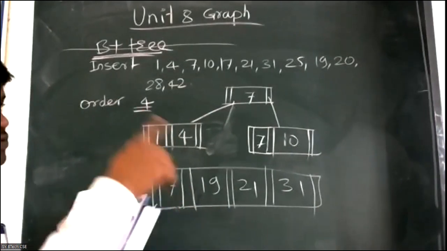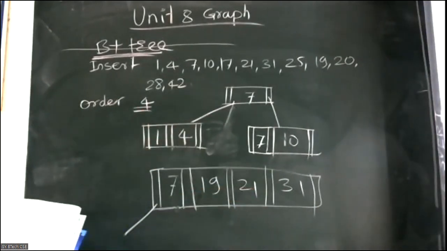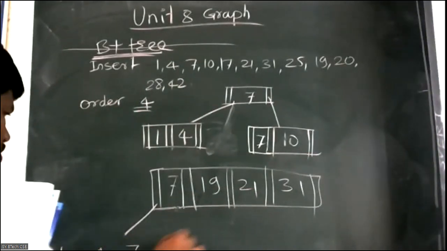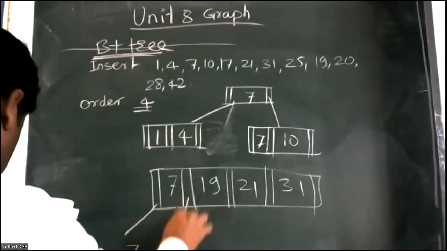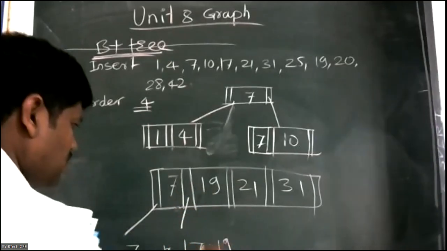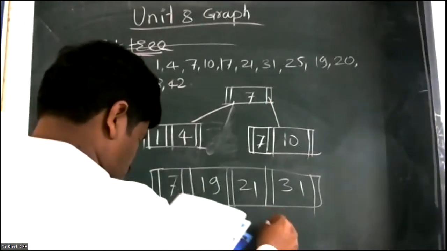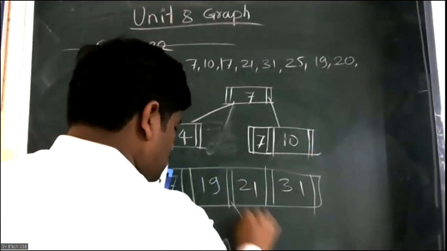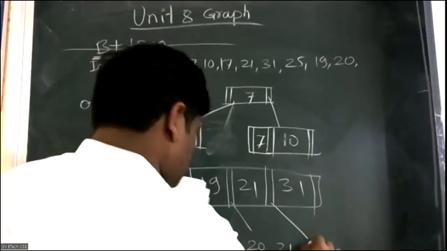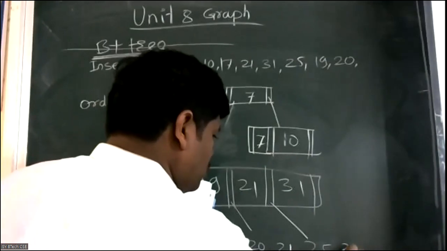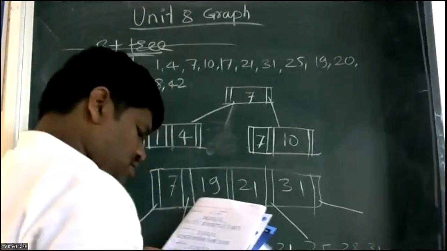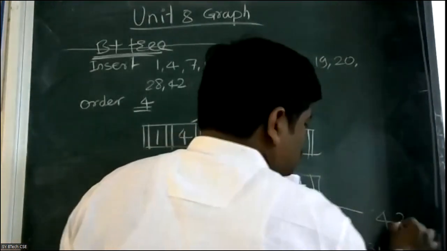Online दिसते. So here I will write only the values. So 1 4 7 and here 10 17 19. After that, here 20 21 25 28 31 and here at the end 42 is there.